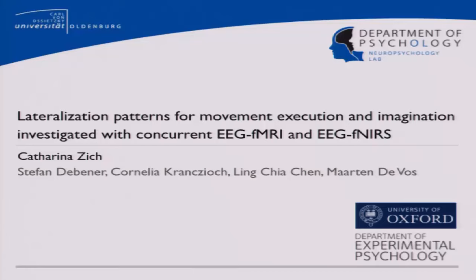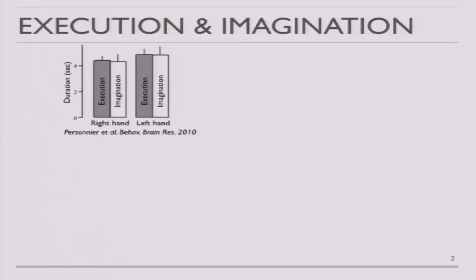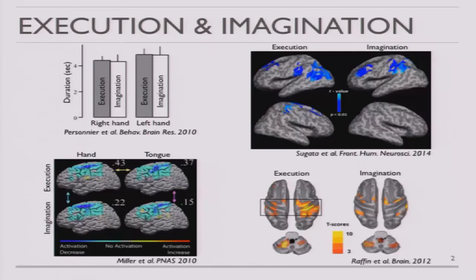But before speaking about differences, I would like to have a look at similarities. Movement imagination and movement execution actually share a lot of similarities. For instance, plenty of studies have shown using the mental chronometry paradigm that imagination and execution follow basically the same spatial temporal constraints, as shown in the study from Personier et al. And also other studies using neuroimaging techniques have shown that movement imagination and movement execution basically reveal overlapping networks or overlapping activity in cortical areas.